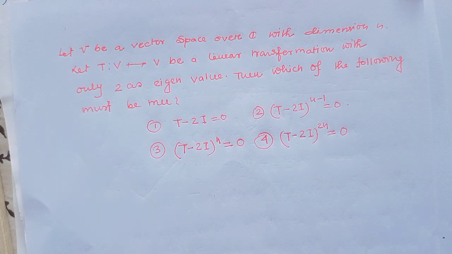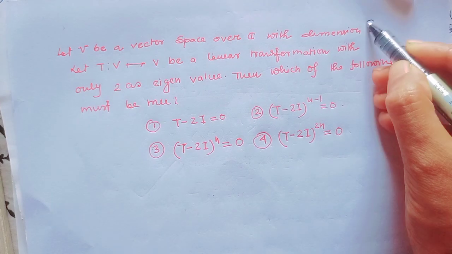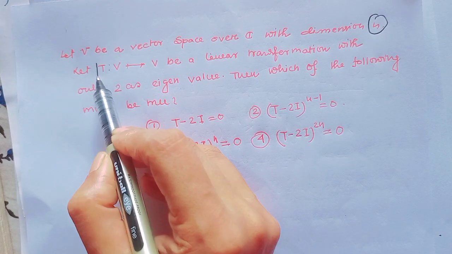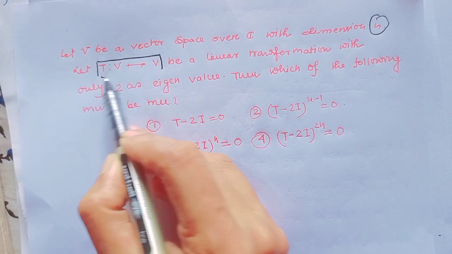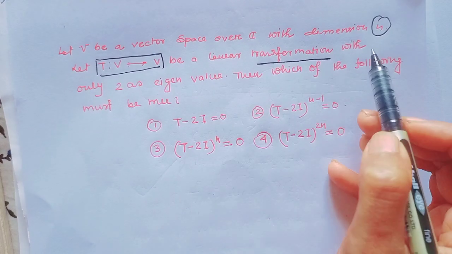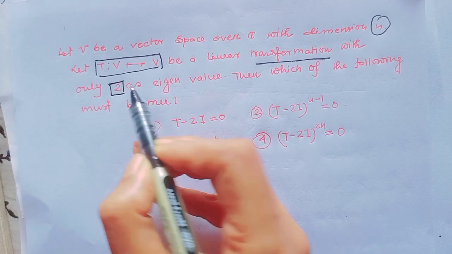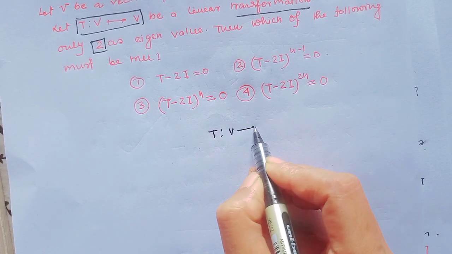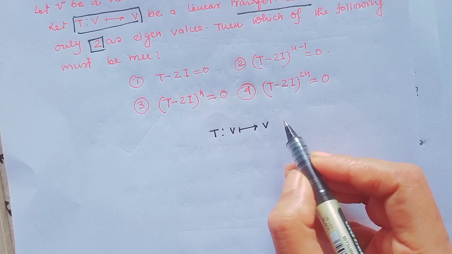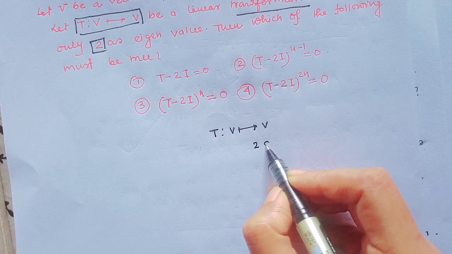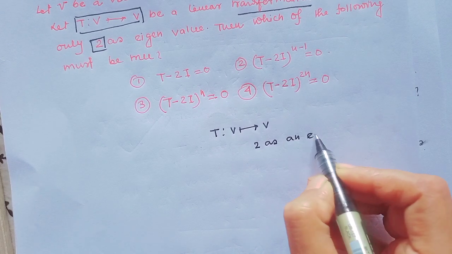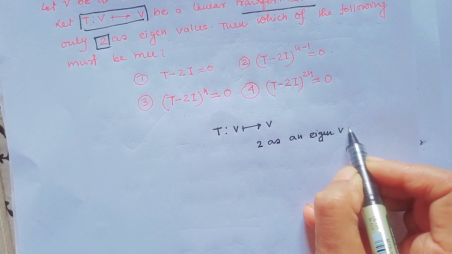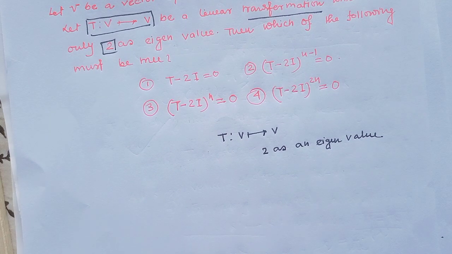This is also a very conceptual question. The question is: let V be a vector space over C with dimension n, and T be a linear operator from the vector space to the vector space, a linear transformation, with 2 as an eigenvalue. That means T is a linear operator from V to V which has 2 as an eigenvalue. Then which of the following are true?